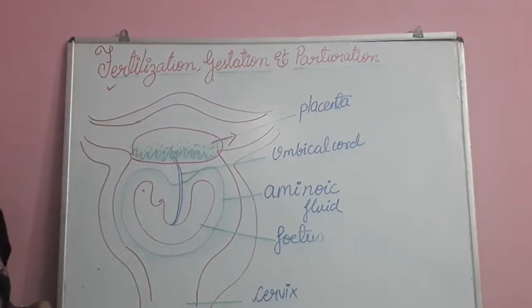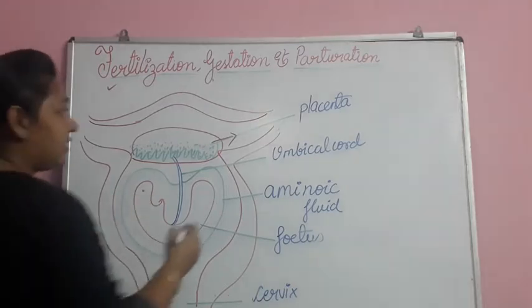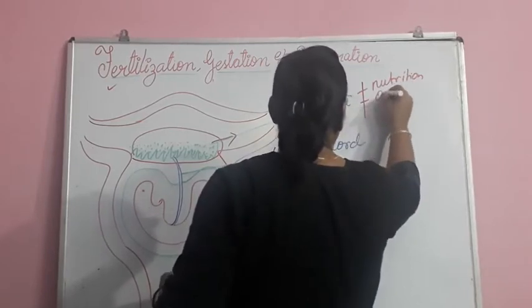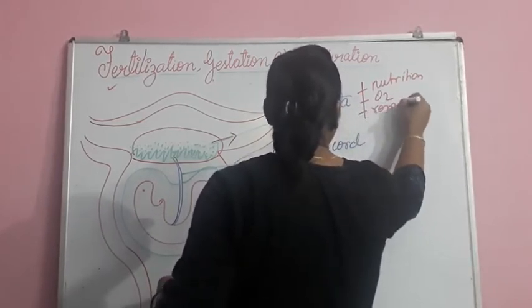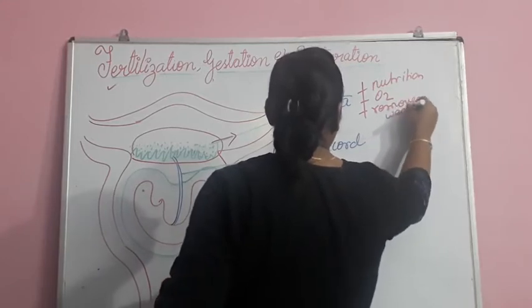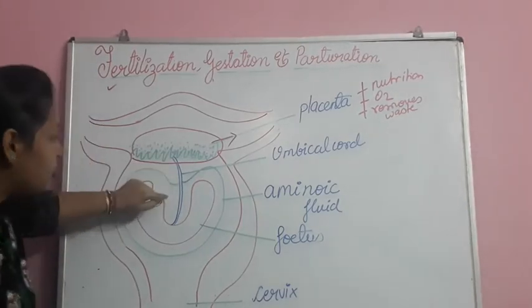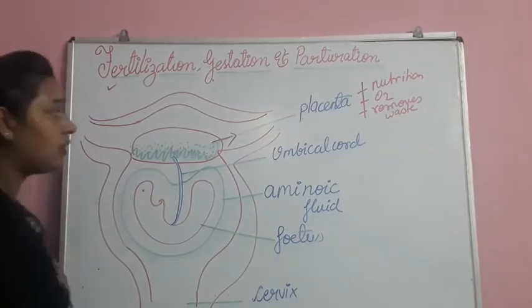The work of placenta is to give oxygen supply to the embryo and to remove the waste of the embryo, for example CO2 and other waste products. So the removal of waste, and giving oxygen and nutrition to the embryo is done by the placenta. So placenta gives nutrition, oxygen and removes waste of the baby.